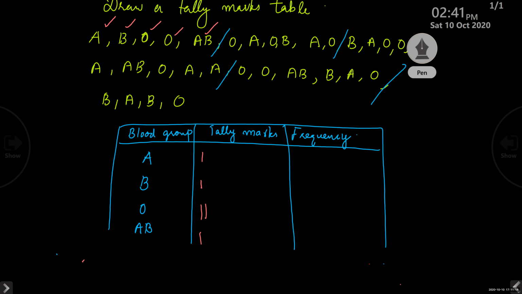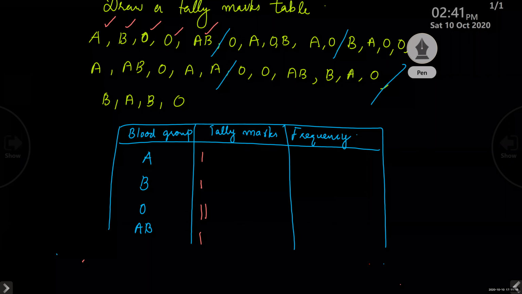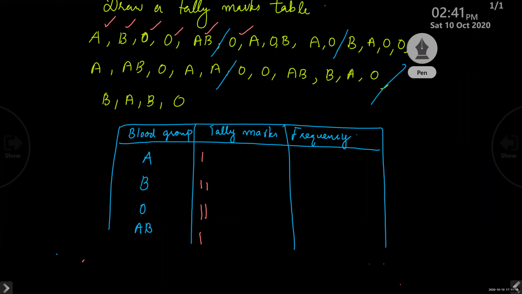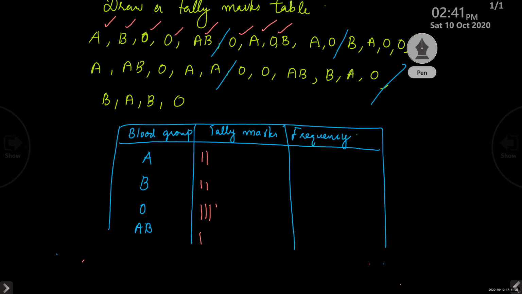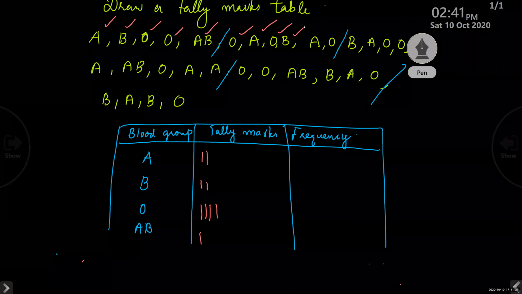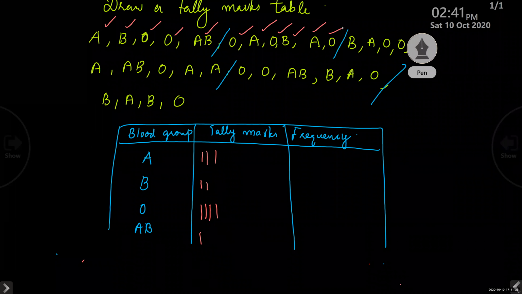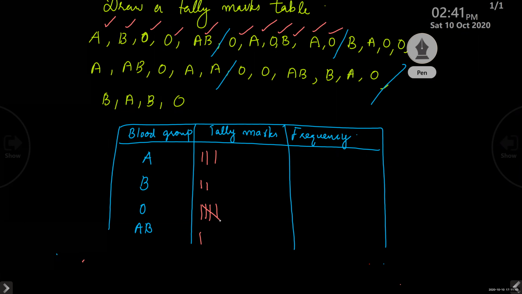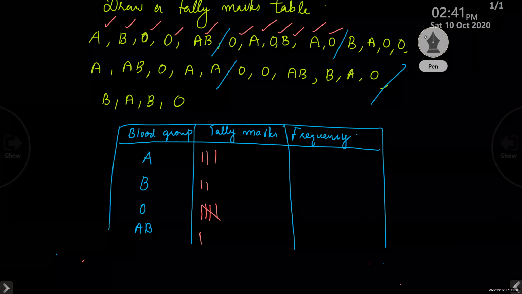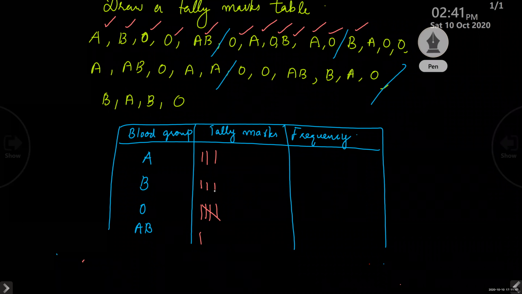You do yourself. And when 5 comes, you have to put a cross over there. So you read it as 5.